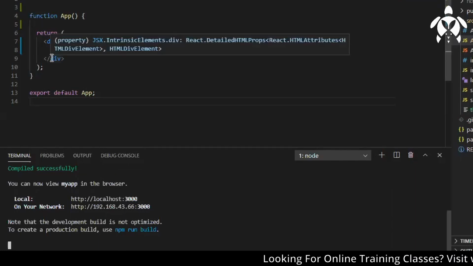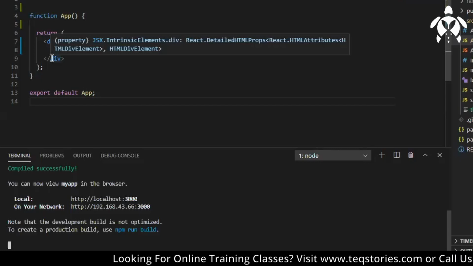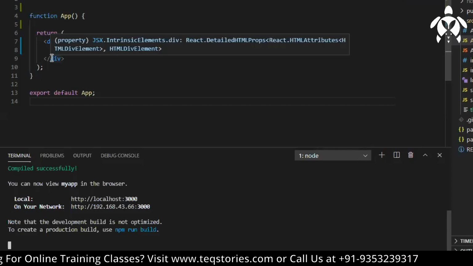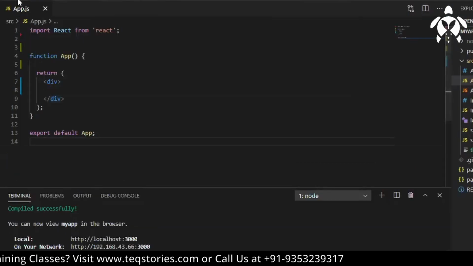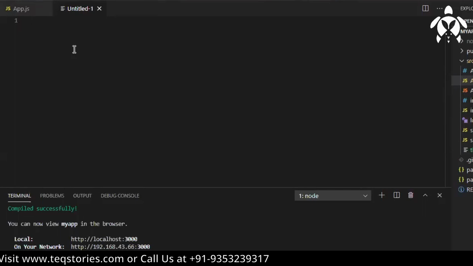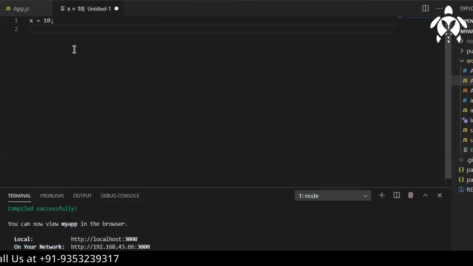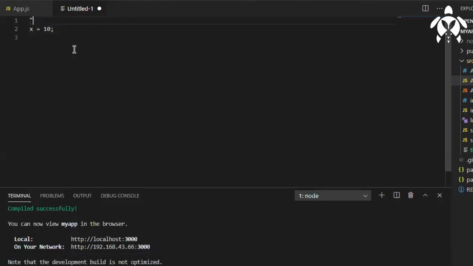We use strict to avoid using a variable without declaring it. Your application will be executing in strict mode, so it will try to find out some bugs. Sometimes you might have seen that without creating a variable, we can directly use it, like x = 10. If I say console.log(x), then it will give me 10, right? If you write use strict, which should always be on top, your file will be executed in strict mode, and it will give you the error that x is not declared. So that is why we have use strict.